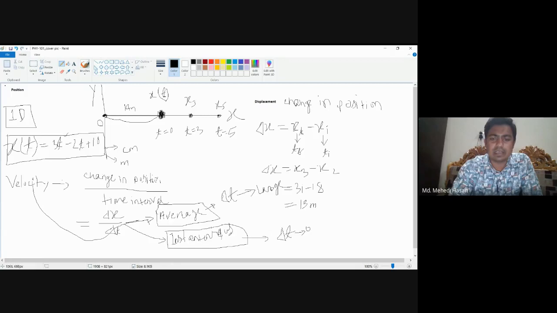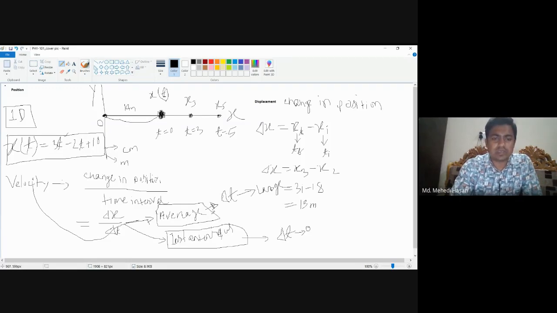So at a certain single time, if we calculate the velocity at a single time, then it's called the instantaneous velocity. So the velocity at 10 seconds, or 12 seconds, 13 seconds, 1 second, 2 seconds, these are the instantaneous velocity. But in case of average velocity, we have to consider a time interval which is very large, either from starting point to end point, or from a middle point to a certain time.